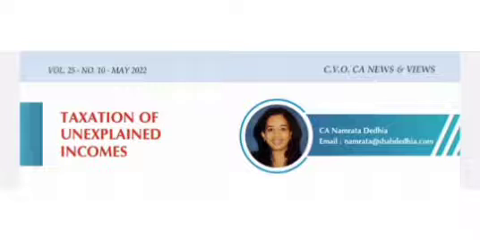Issues. Certain issues arise from the provisions of Section 115BBE and Section 271AC. Chapter VI-A deductions: Section 115BBE prohibits claim of deduction of any expenditure or allowance or set-off of any loss against the unexplained incomes. However, deductions under Chapter VI-A are not necessarily deductions in respect of any expenditure or allowance, and thus, it may be possible to claim such deductions against the unexplained incomes.